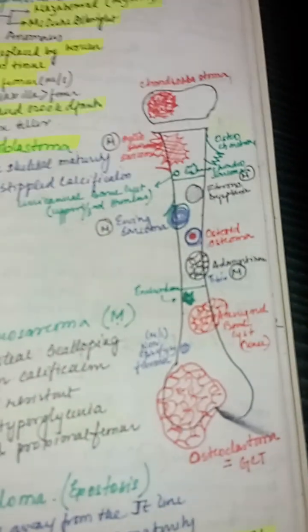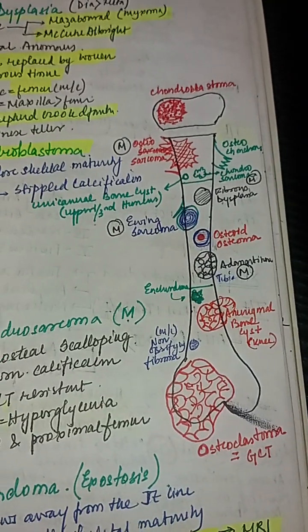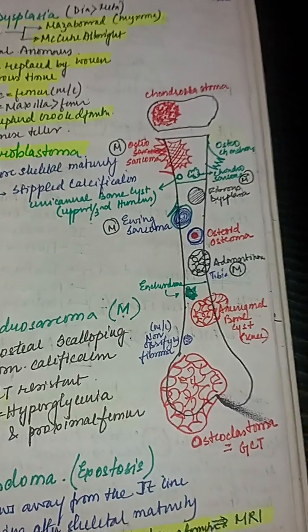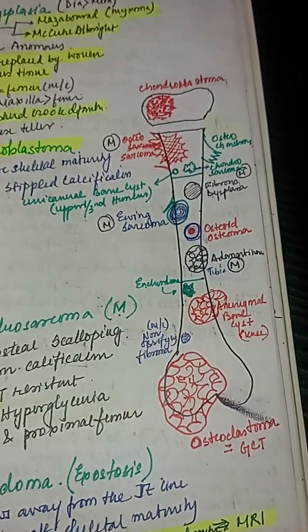these groups, epiphyseal, diaphyseal and metaphyseal.